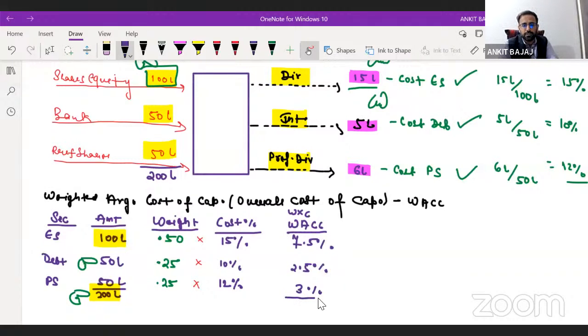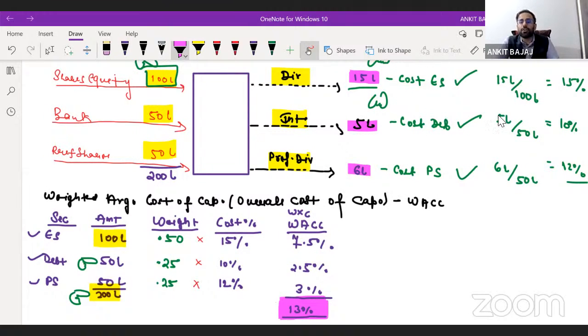So what is the total cost of capital? 7.5 plus 2.5 is 10, and plus 3. So overall cost of capital is 13%. For equity share, for debt, for preference share, if I combine all the costs on the basis of WACC, the overall cost of capital of the company is 13 percent. Are you able to understand? This is the overall cost of capital.